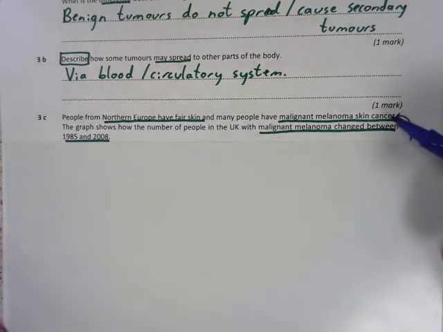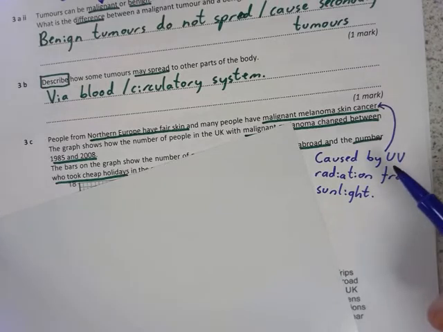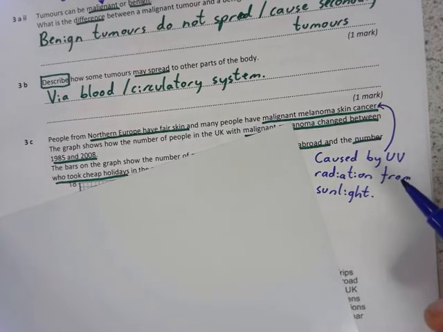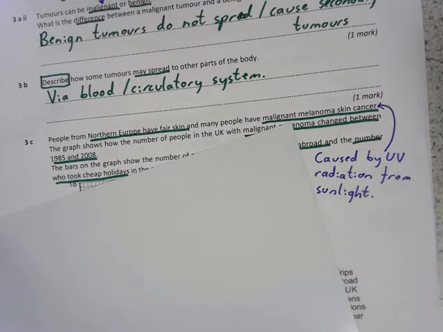Before we have a look at that, I'm just going to make a little annotation about skin cancer, that it's caused by UV, so ultraviolet radiation from sunlight. So that's why whenever you go on holiday or it's a really sunny day here in the UK, you're always advised to put on sun cream to try and stop this UV radiation getting to your skin, because it can increase your risk of getting skin cancer.